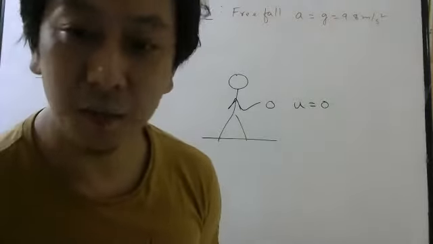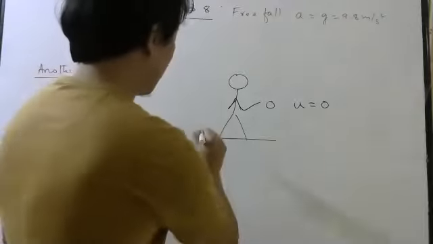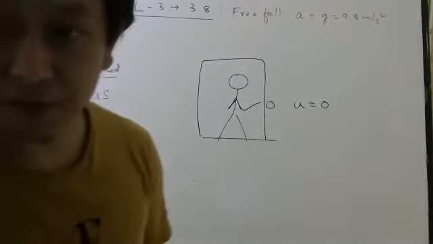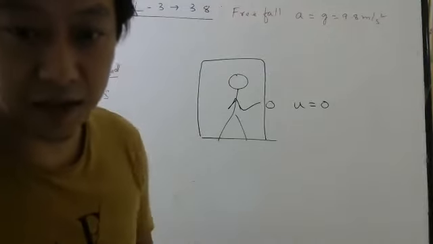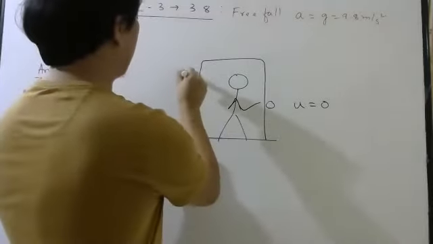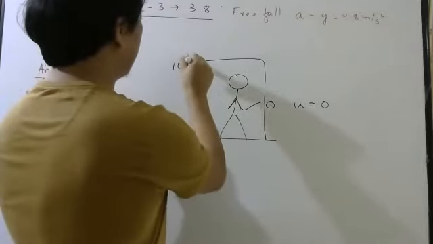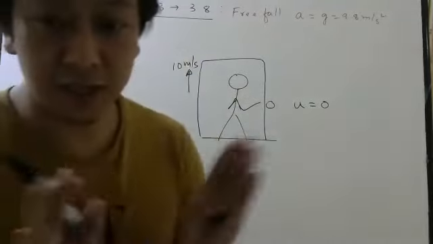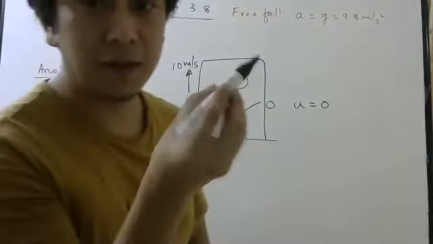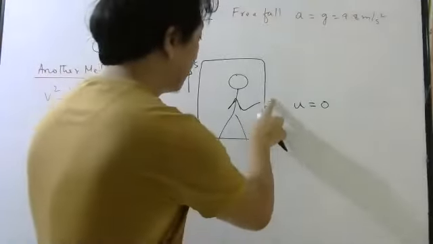If you are in motion, for example, suppose I am in a lift, or in a car. Suppose the lift is going up with 10 meter per second, constant, and the apple is in my hand.